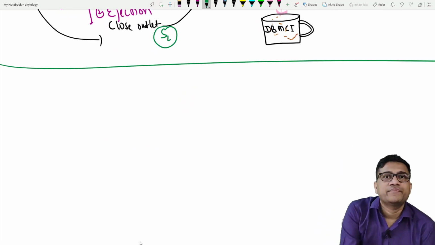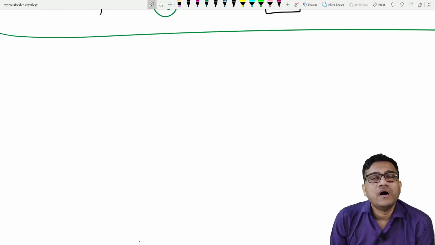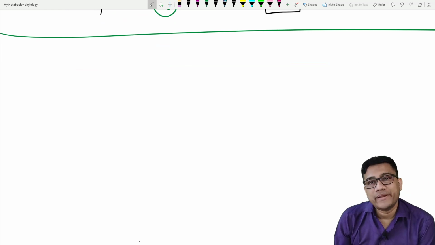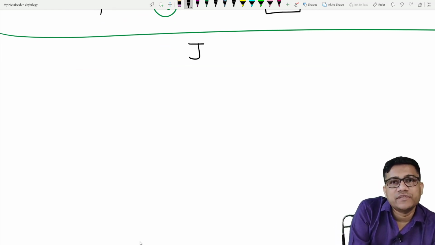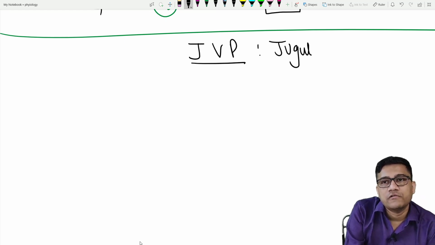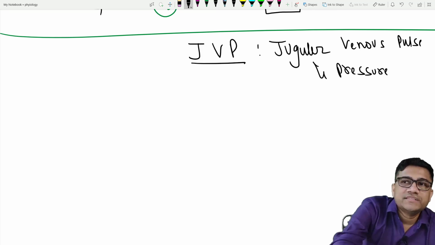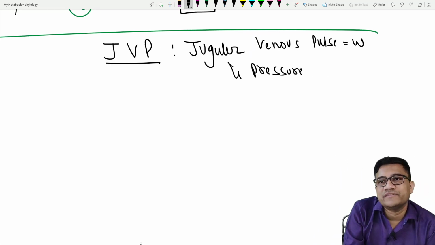Now we will see the concept of the volume changes and the pressure changes. First, I'll start with something called JVP. What is JVP? Jugular venous pulse and pressure. Now first let me explain the difference. Pulse is basically when you record the waves. Pressure is basically the value in mmHg or centimeter of water.